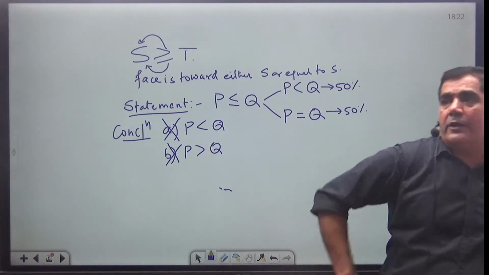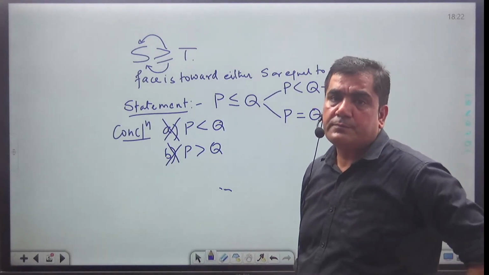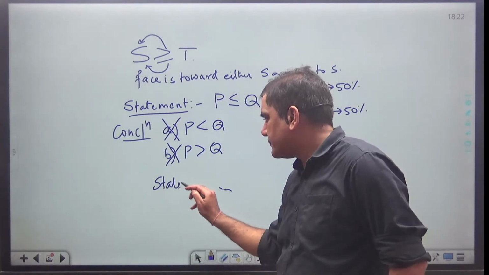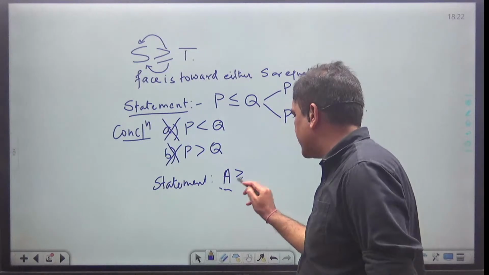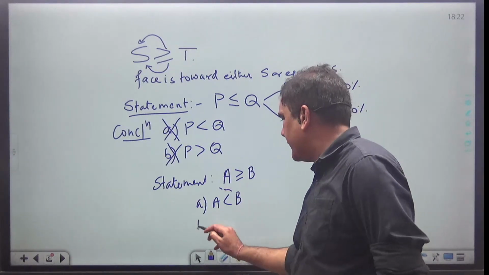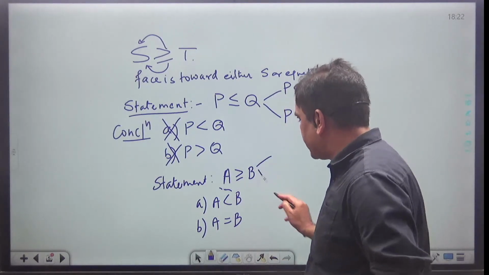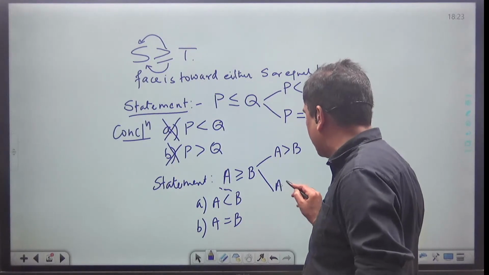Clear? Understood? Same is over here. Suppose in the statement they have given A, this. Conclusion first, A, B. Second, A, B. So here most of the students will say, sir, this always means two parts: face is towards A or face will be equal.